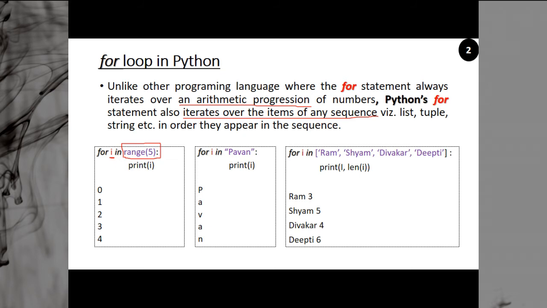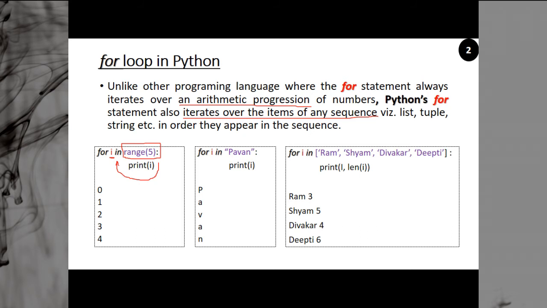So this is the loop body. You can see this is the loop body which will be repeated again. When i becomes 5, you exit from the loop. So this is a counter based loop, an arithmetic progression. And here we are saying for i in Pawan: i will be P, then next time A, then V, then A, then N, and then i will be none, nothing. When it is none, you exit.